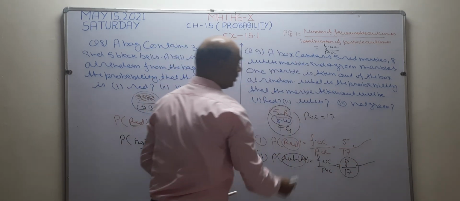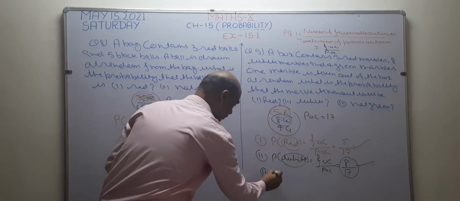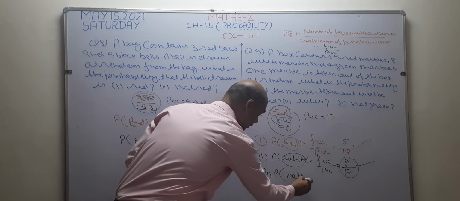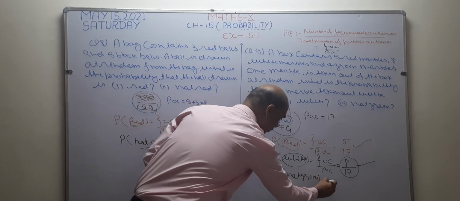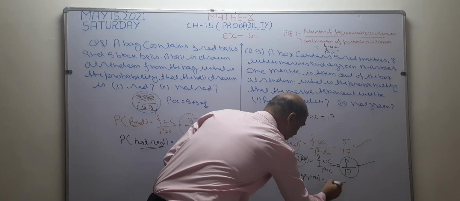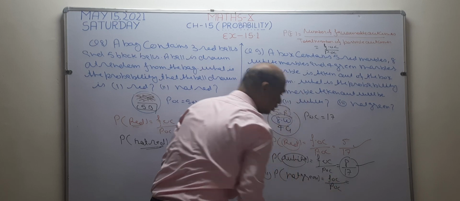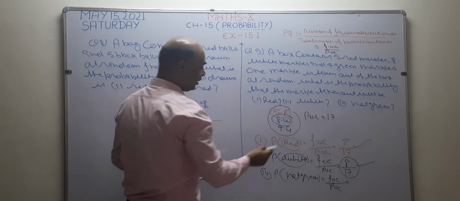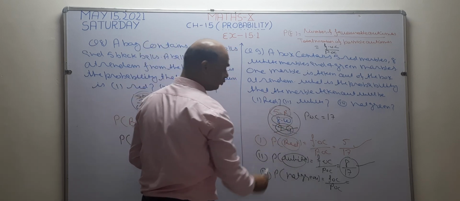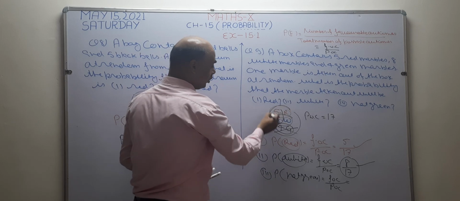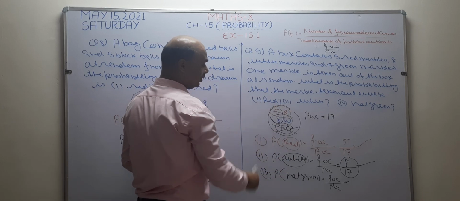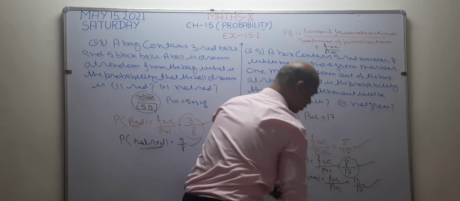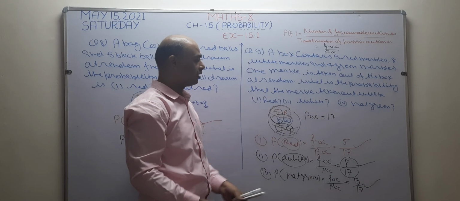This is your answer. Now I want to solve this last part. What is given in the last part? We have to find the probability of not green. Not green. It means I want to leave green balls. After leaving the green balls, what is left? That is in my favor. So how many green balls are there? 4 green balls are there. I want to leave these green balls. Now remaining balls are in my favor. So 8 plus 5 is 13. So answer becomes 13 by 17. Okay? I hope it is clear. Very simple questions are there.